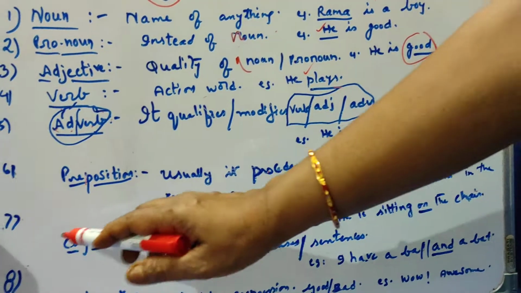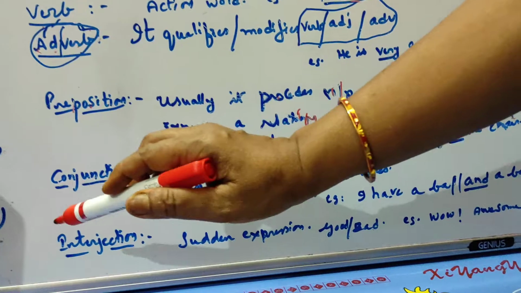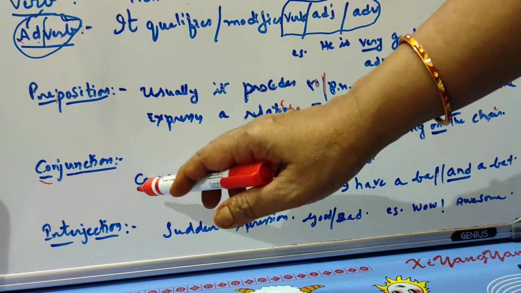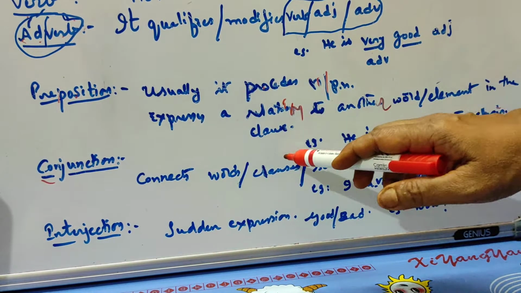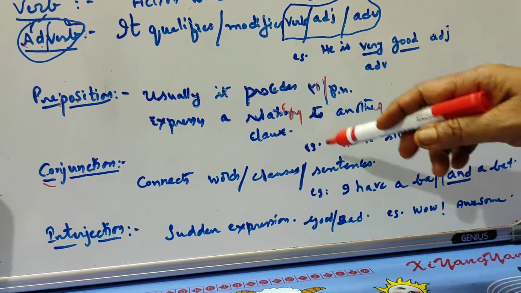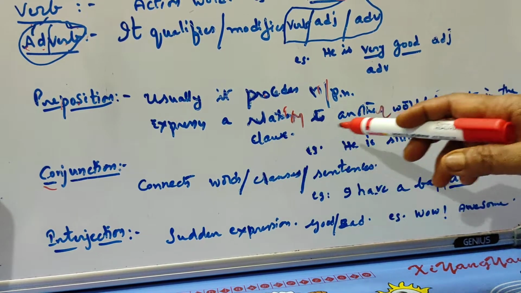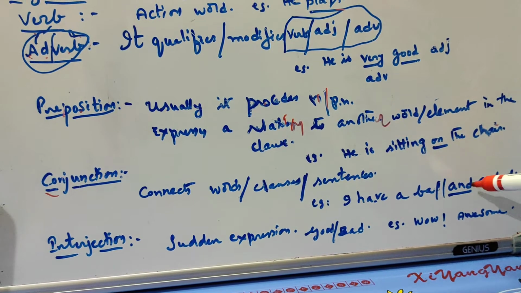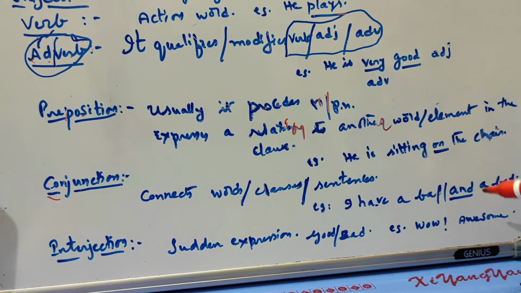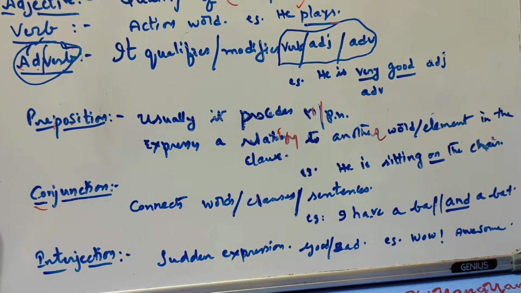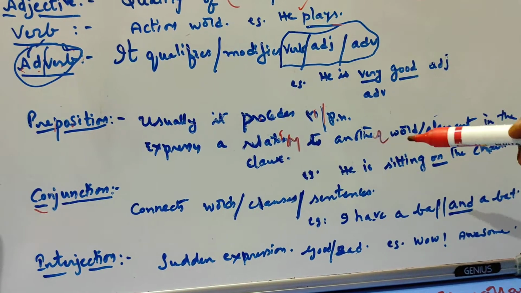The next one is conjunction. Here also we can split the word like this. Conjunction. Junction is joining point. So here it connects words or clauses or sentences. So conjunction is a word which connects the words or clauses or sentences. Now, I have a ball and a bat. Here and is a joining word. So ball and bat, both of them are joined with the word and. So this is conjunction.